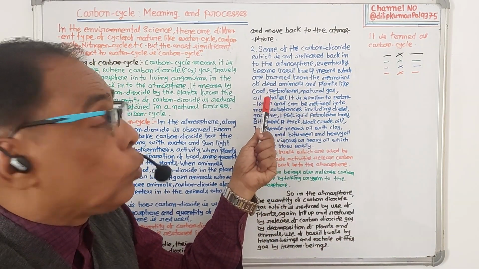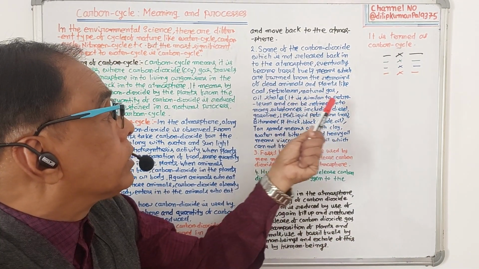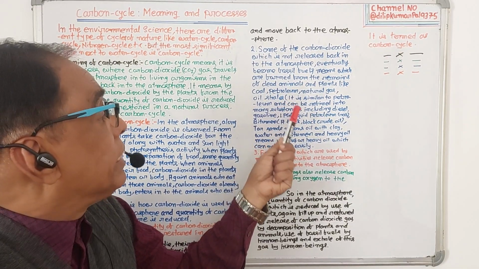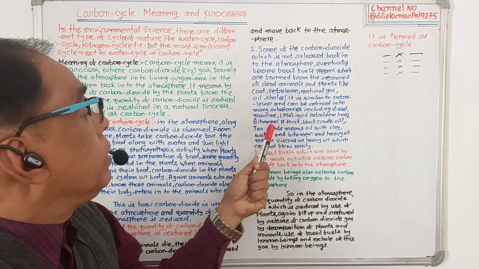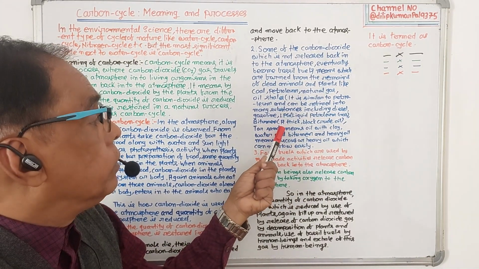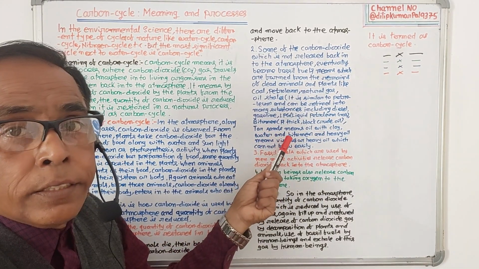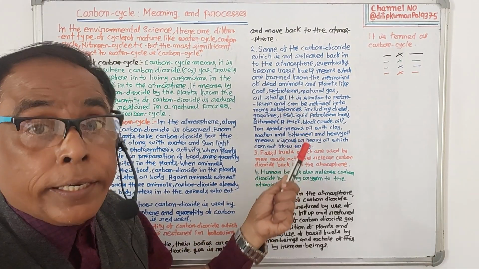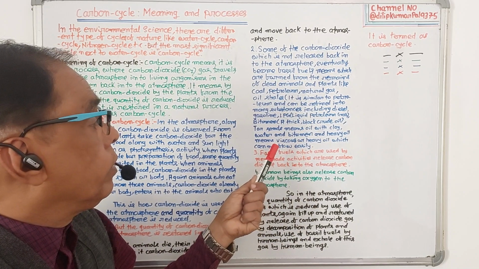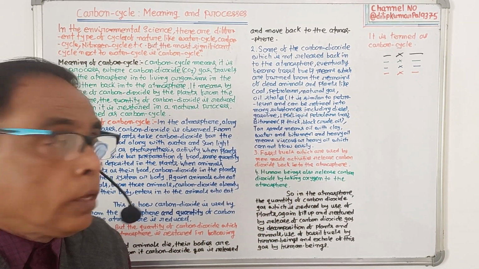Fossil fuel means coal, petroleum, natural gas, oil shale, then bitumen, heavy crude oil, and tar sands, meaning bitumen or heavy oil along with water and sand.